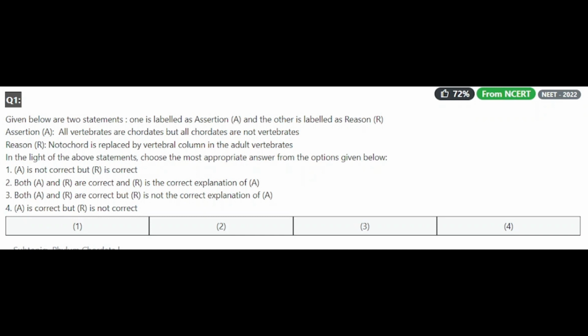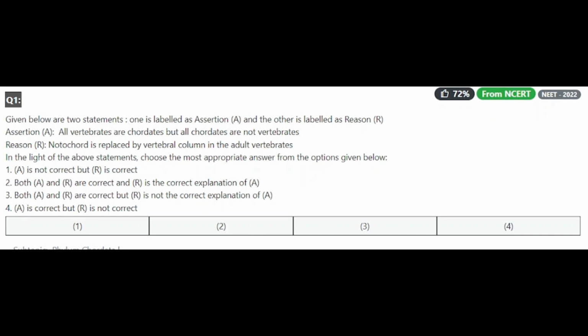Now, in this video, we'll start looking at the questions from the previous NEET question paper. So exactly the questions are coming from this particular chapter, that is Animal Kingdom, chapter 4. So coming to question number 1, given below are two statements. One is labeled as assertion.